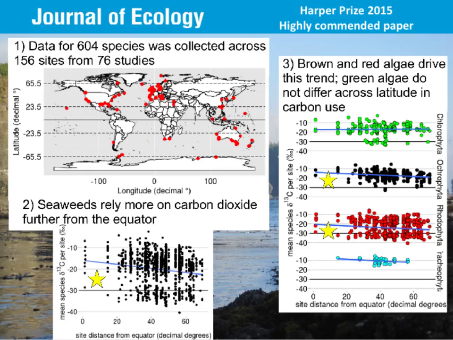I don't show you the data here, but I will say that variation within a species is very low in their isotope value. So it would seem as though we're seeing different species. There's species turnover as you go towards the poles, rather than a single species just having a really wide range of isotopic values. We don't see that much in the data set.